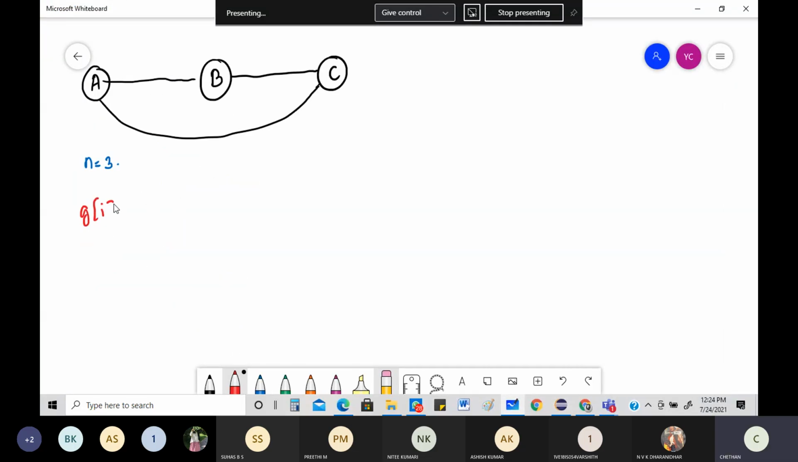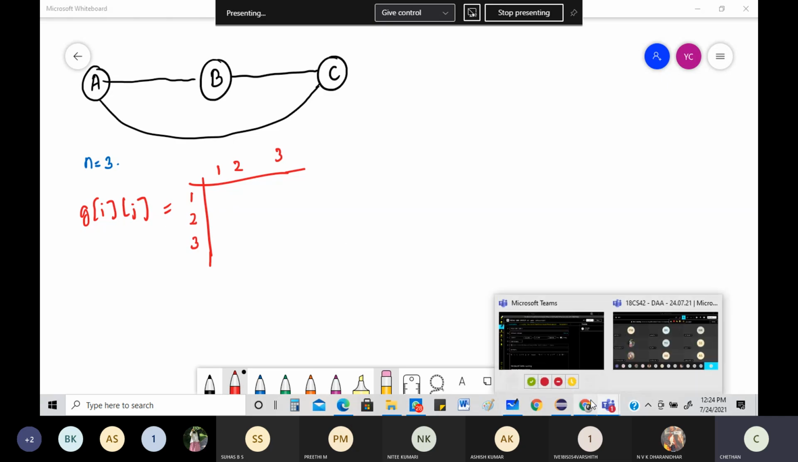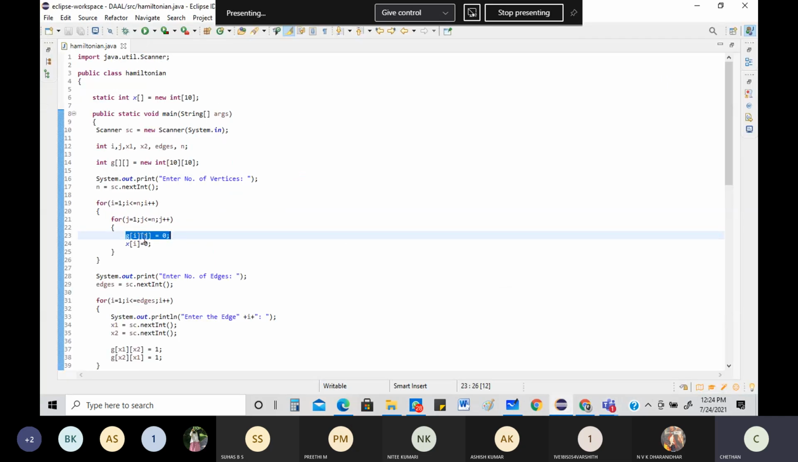G of i, j. What are i and j? You have 3 nodes, so you have values 1, 2, 3 and 1, 2, 3. Look into the program, it clearly says G[i][j] equal to 0. So what is the first thing? i equal to 1, less than or equal to 3, true, comes here. j equal to 1, less than or equal to 3, true, comes here.